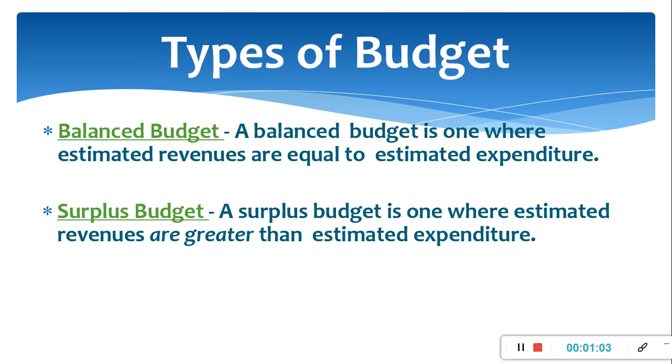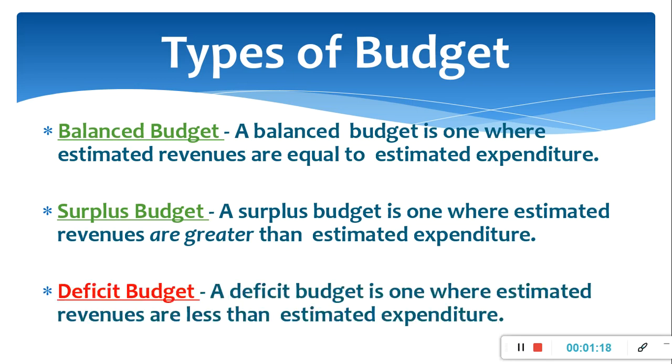The second type of budget is surplus budget. A surplus budget is one where estimated revenues are greater than its estimated expenditure. The third type of budget is deficit budget. A deficit budget is one where estimated revenues are less than the estimated expenditure.